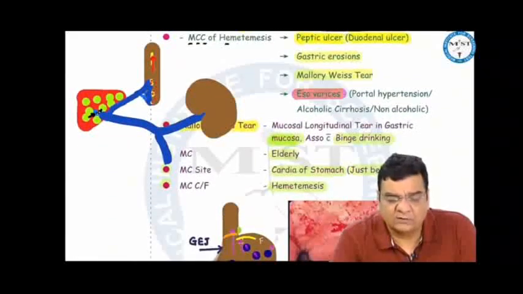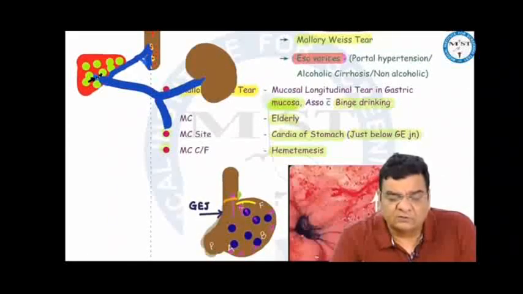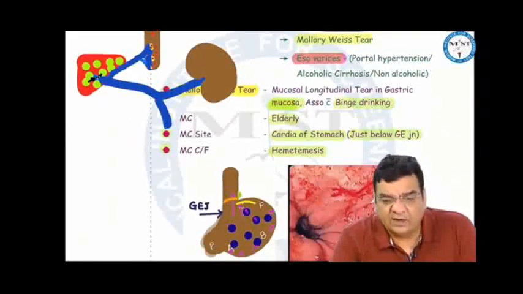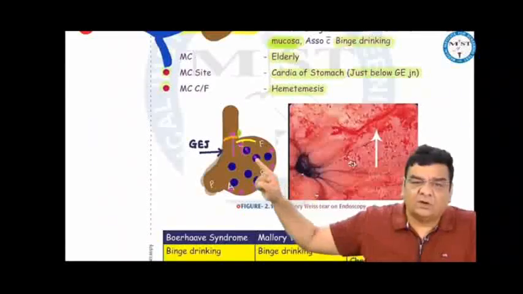Esophageal varices are seen in chronic liver disease, chronic alcoholic patients and portal hypertension patients. Mallory-Weiss tear is a longitudinal mucosal tear just below the gastroesophageal junction in the cardia of the stomach, associated with binge drinking in elderly people commonly, and presents with hematemesis. It is a longitudinal mucosal tear, right?